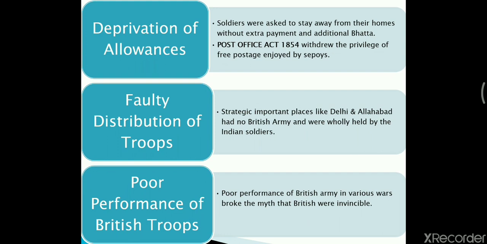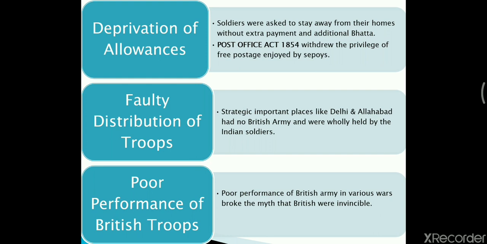Then faulty distribution of troops. Here again, at the important or strategic places like Allahabad and Delhi, the number of Indian soldiers was more as compared to the British soldiers. So this was again a positive point for the Indian soldiers for the revolt of 1857.